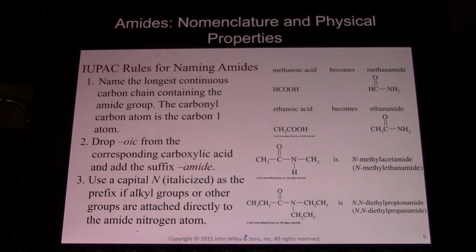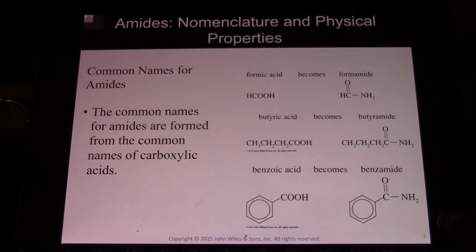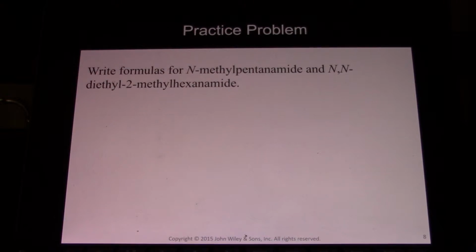And methanamide is also called formamide, just like dimethylformamide. So again, formic acid becomes formamide, butyric acid, butyramide, benzoic acid, benzamide. So we can convert the common names into amide names by the same practice.